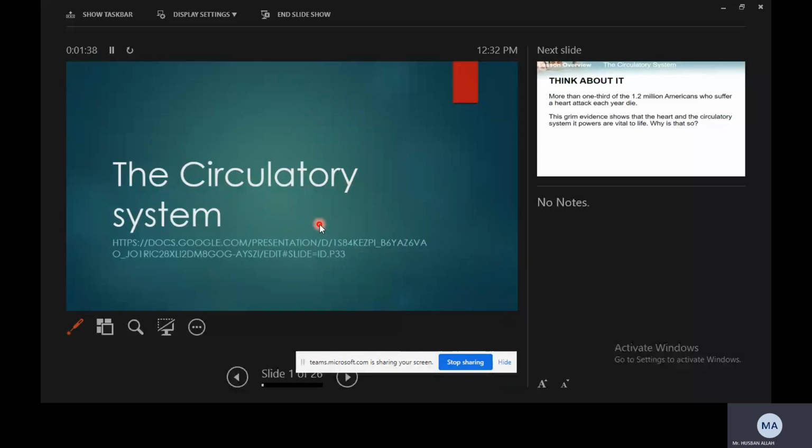The artery will take oxygenated blood from the heart and give it to all parts of the body, right? And veins will collect deoxygenated blood from all cells, all tissues, all organs of the body, and give it to the heart, right? This is the transport between the heart and the body. Now we have the transport between the heart and the lungs. So that is opposite, right?